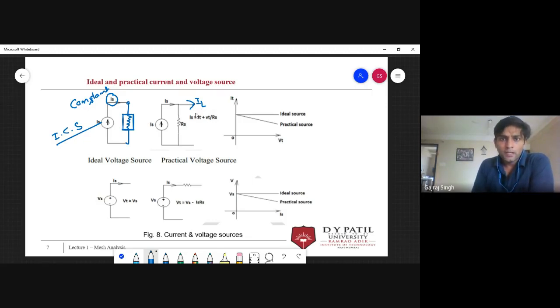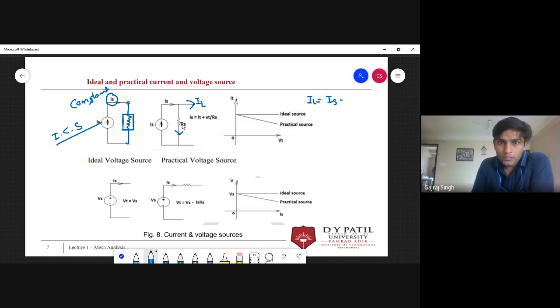Okay, let's see. I think you know a little bit about KCL. So I can write IL is going to be IS minus some current going downward. What will be the current in this branch?